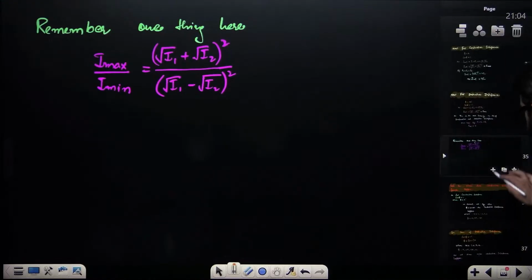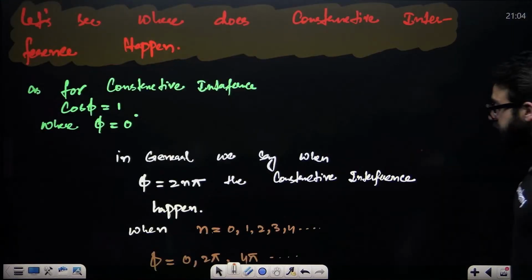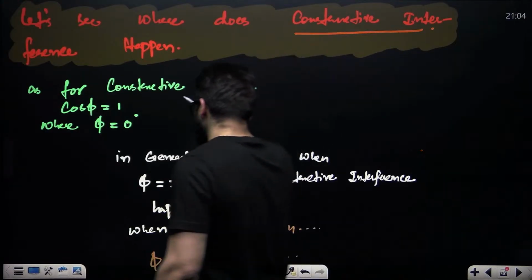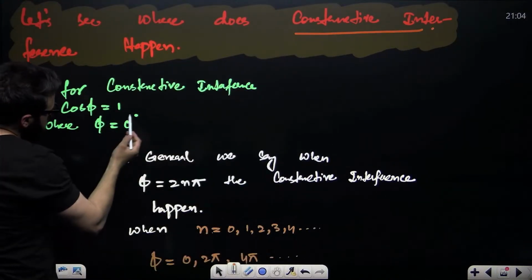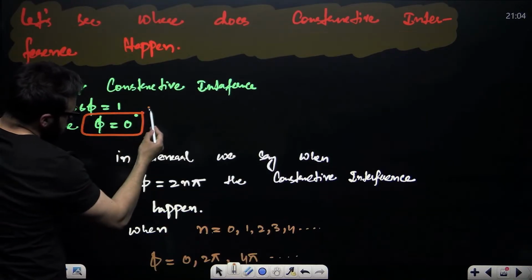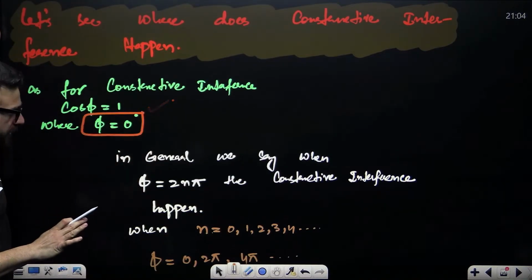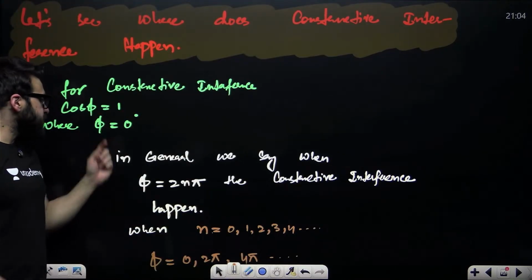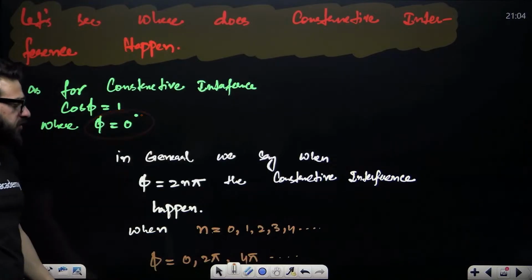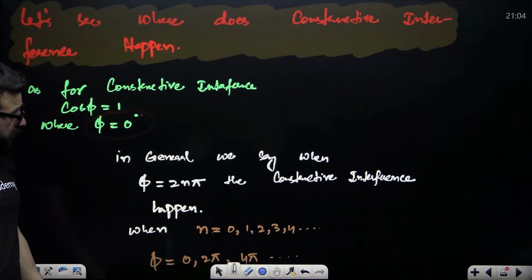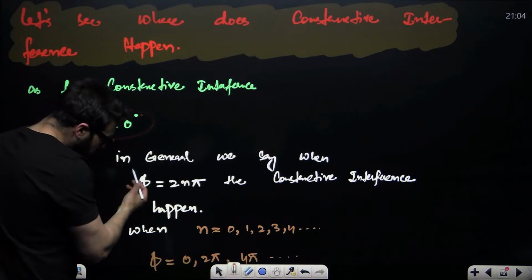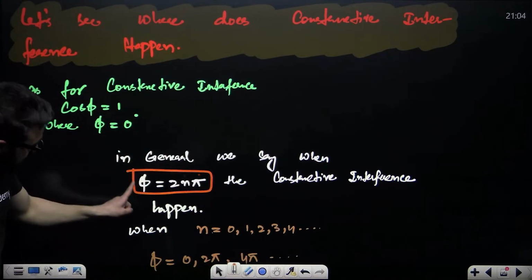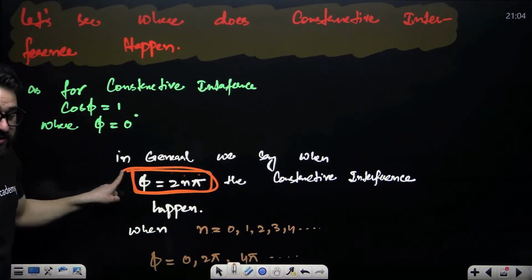Now, guys, let's move on to this part. Let's see where constructive interference takes place. When it comes to constructive interference, what is the value of phi? You say, sir, that is 0 degrees. But is it only 0 degrees where constructive interference takes place, or are there some other values also? The general formula is phi is equal to 2n pi.